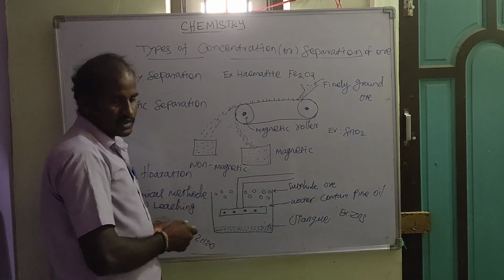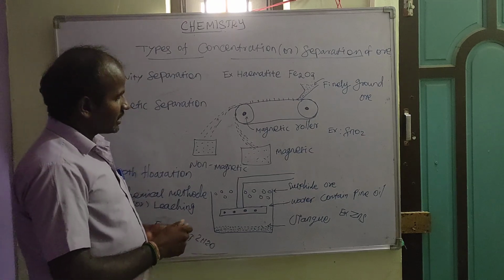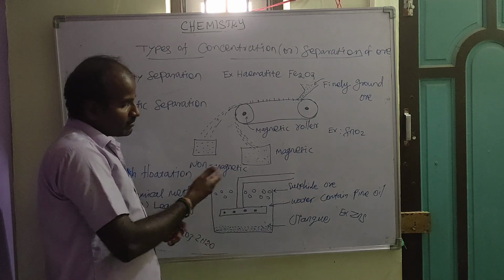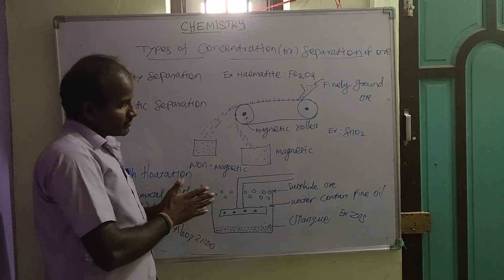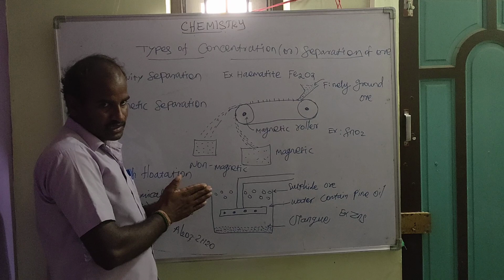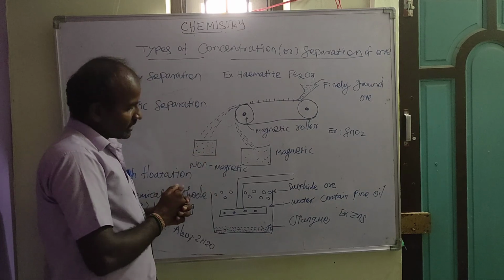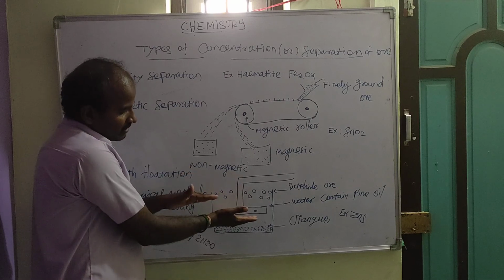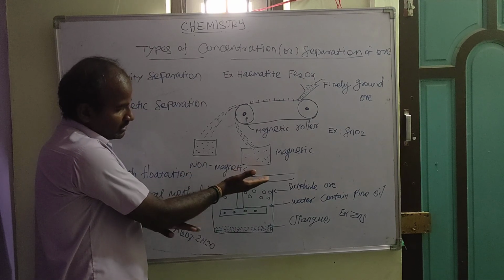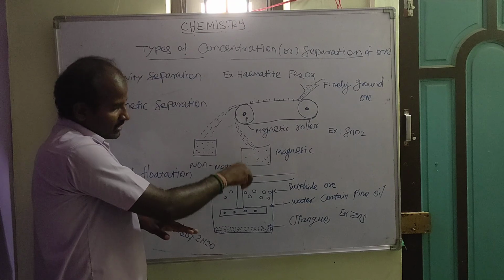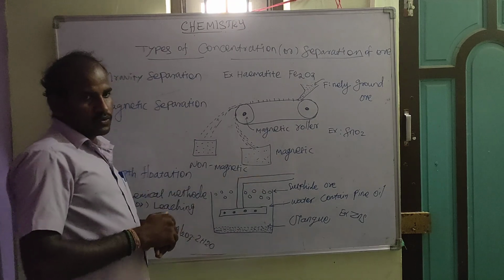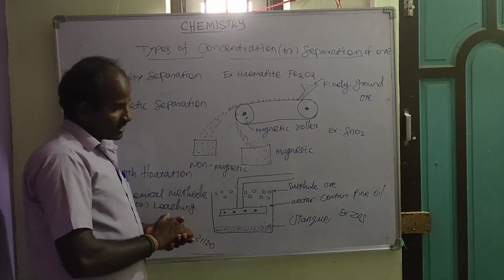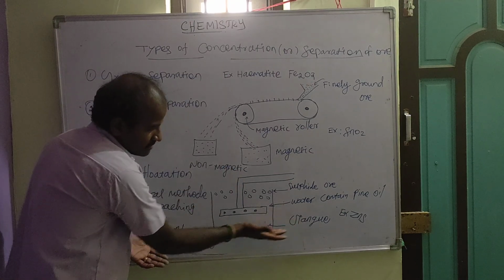The reason for adding fine oil here is that when the water and the fine oil mix with compressed air, a froth forms. This froth is wetted. The lighter-weight sulfide ore is attracted by the wetted oil. So this wetted oil flows through the upper level. That's why the lighter-weight sulfide ore froths on the surface of the water. The gangue particles settle down.